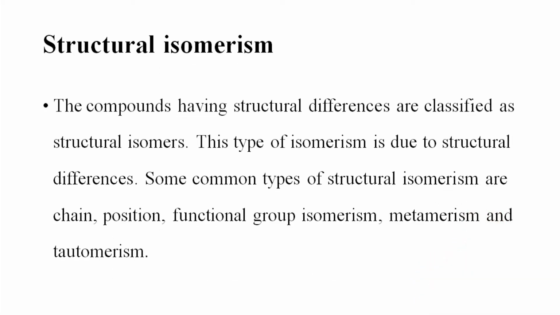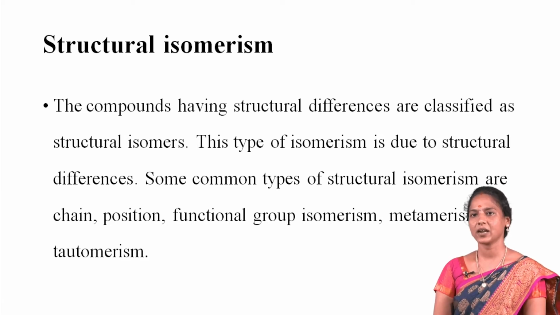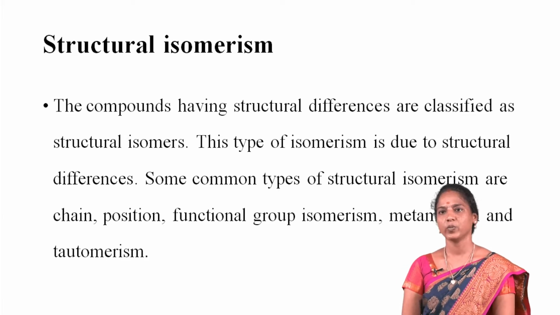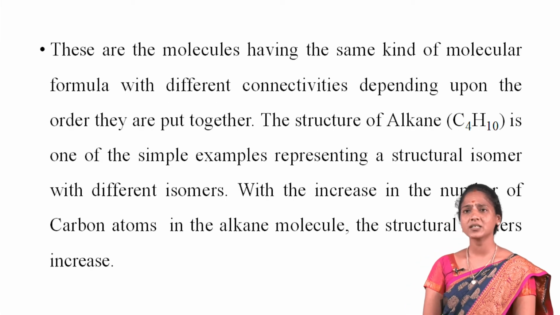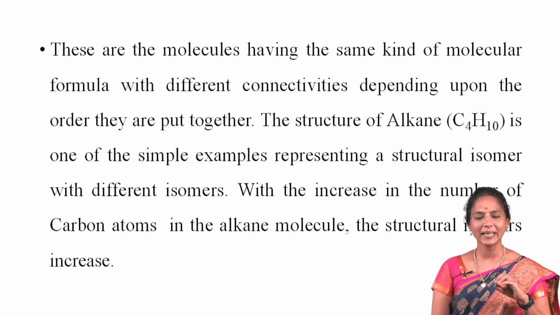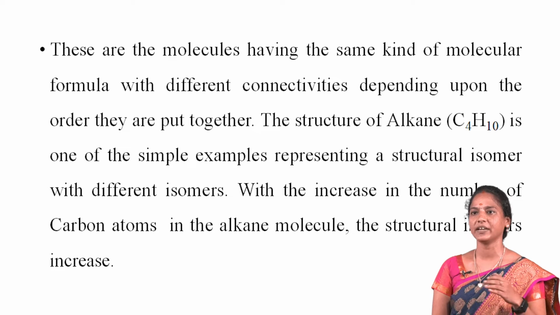Next one, what is structural isomerism? Compounds having structural differences are classified as structural isomers. This type of isomerism is due to structural differences. Some common types of structural isomerism are chain, position, functional group isomerism, metamerism and then tautomerism. Structural isomers are those isomers in which the atoms are arranged in a completely different order with the same molecular formulas. These are molecules having the same kind of molecular formula with different connectivities, depending upon the order they are put together.